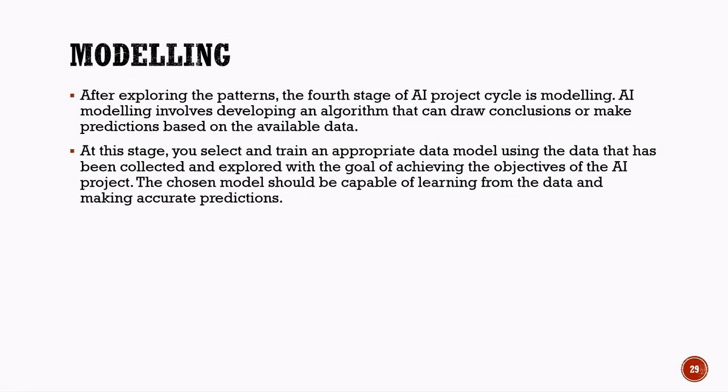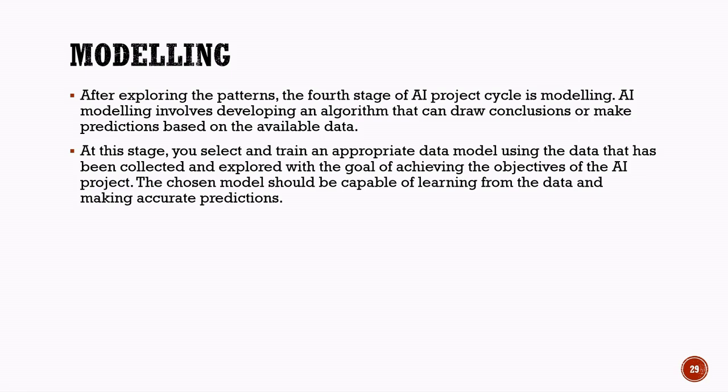The AI model is then trained using the data collected during the data acquisition stage and analyzed during the data exploration stage. During training, the model studies patterns, relationships, and trends present in the data. Using this learning, the AI system becomes capable of making predictions and drawing conclusions.